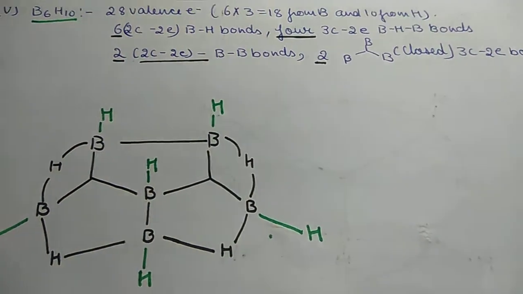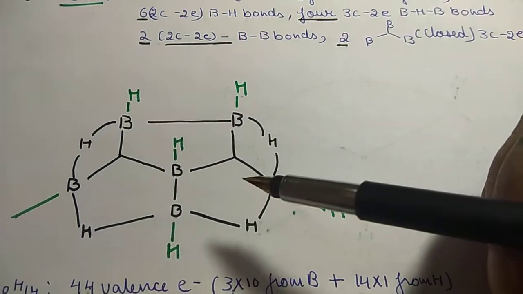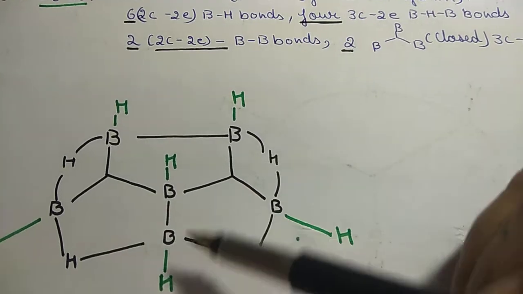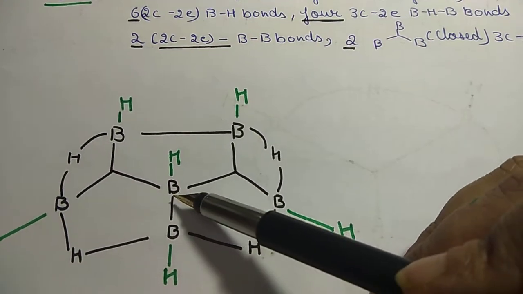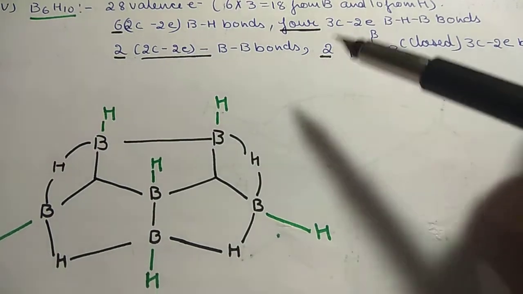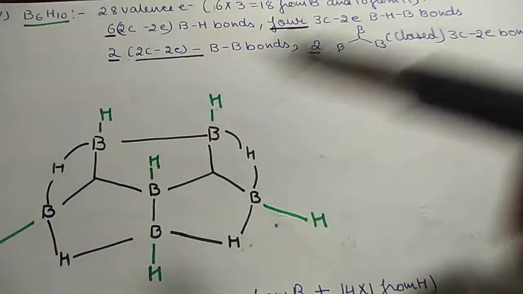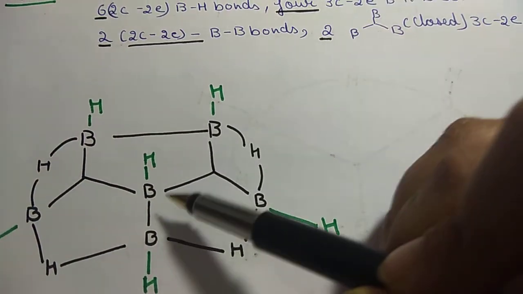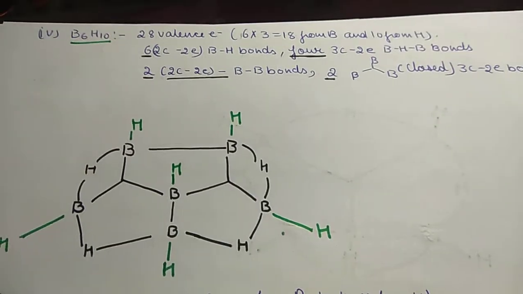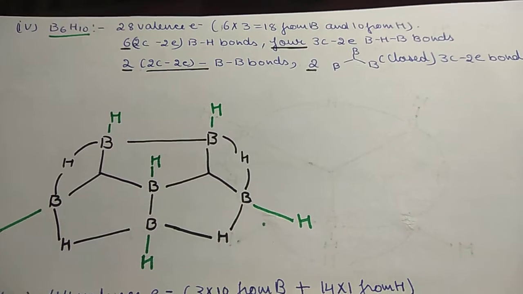Then we have a 2 center, 2 electron BB bond. This is the B and B bond, and we have 2 BBB closed 3 center, 2 electron bonds. BBB, BBB. So a total of 28 valence electrons, and out of these 14 bonds.